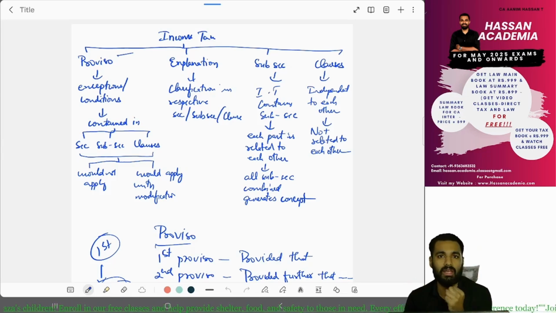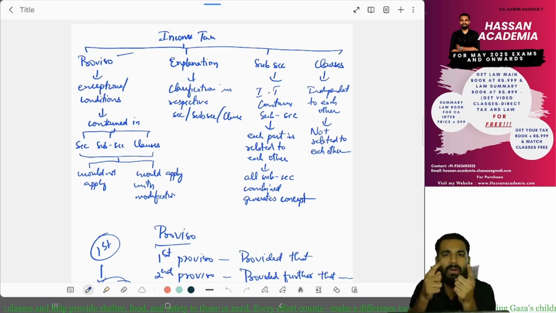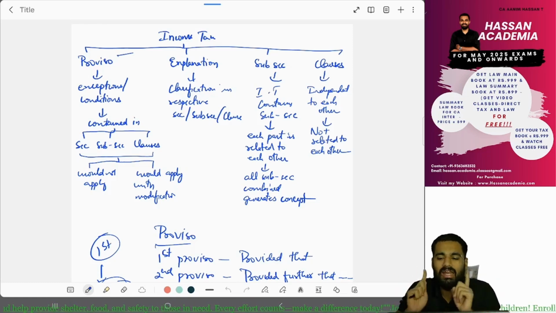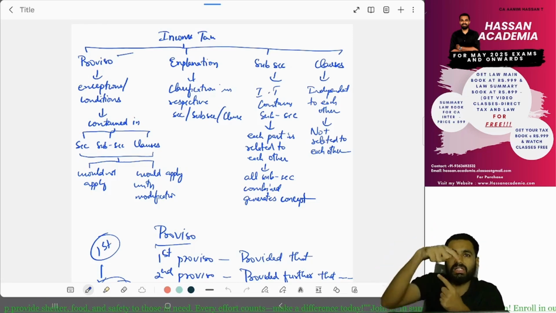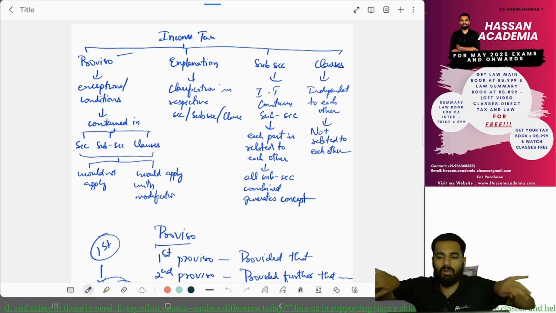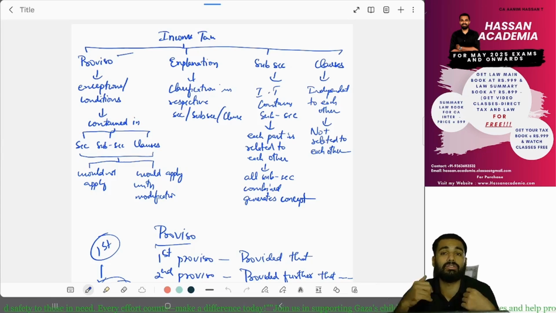Now, what about an explanation? An explanation carries clarification regarding any particular word or sentence. What about a subsection? A subsection means each part is related to the other, and all subsections combined become a concept. Then what about clauses? Clauses are independent of each other, not related to each other.